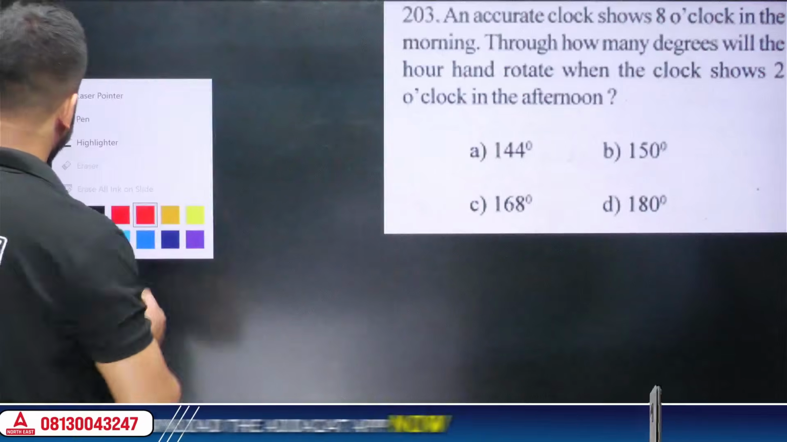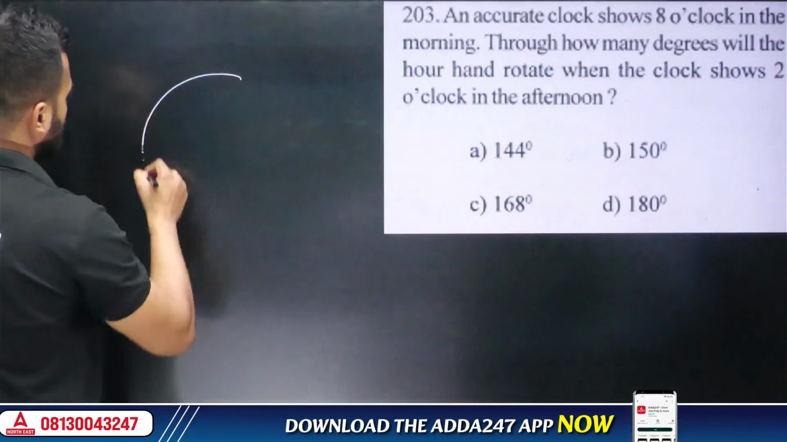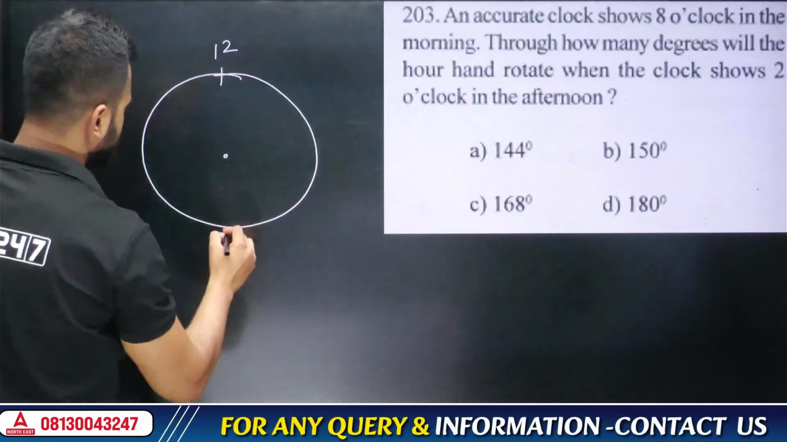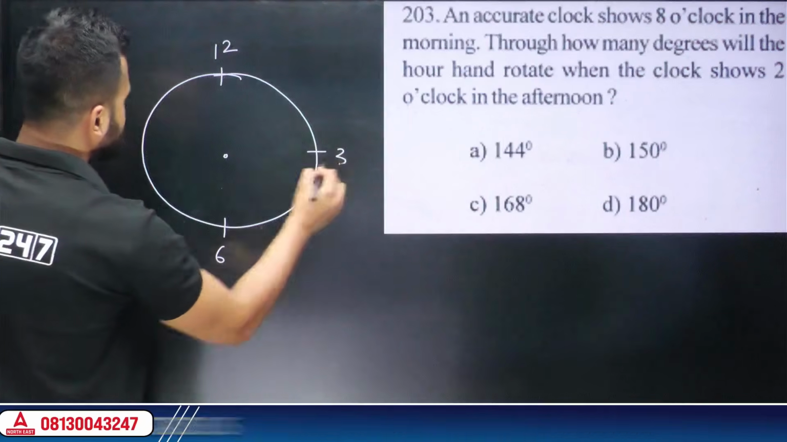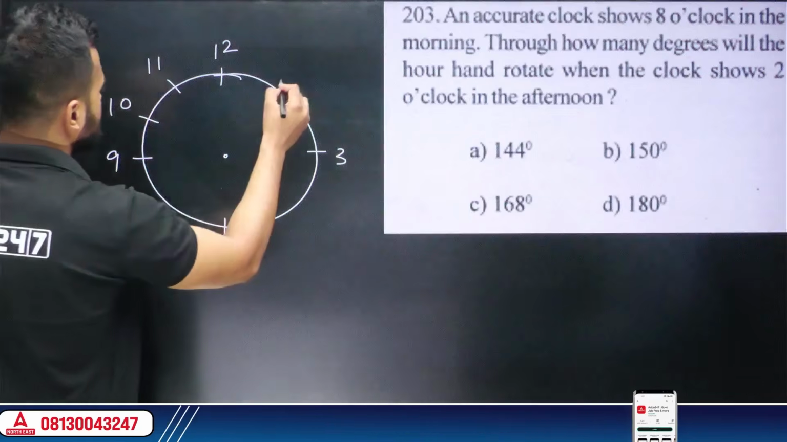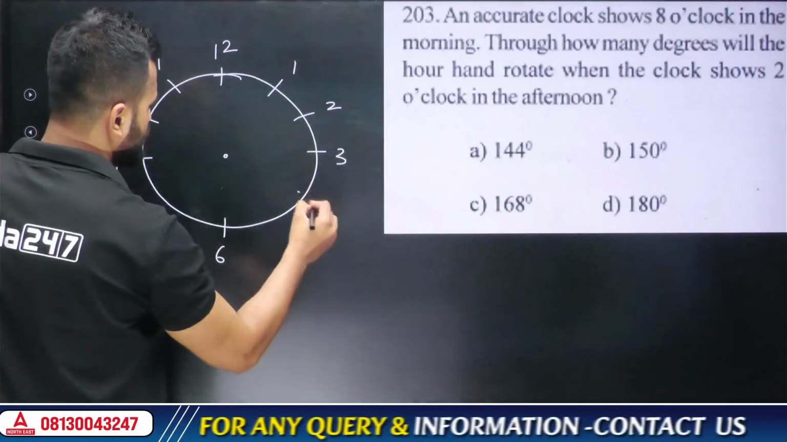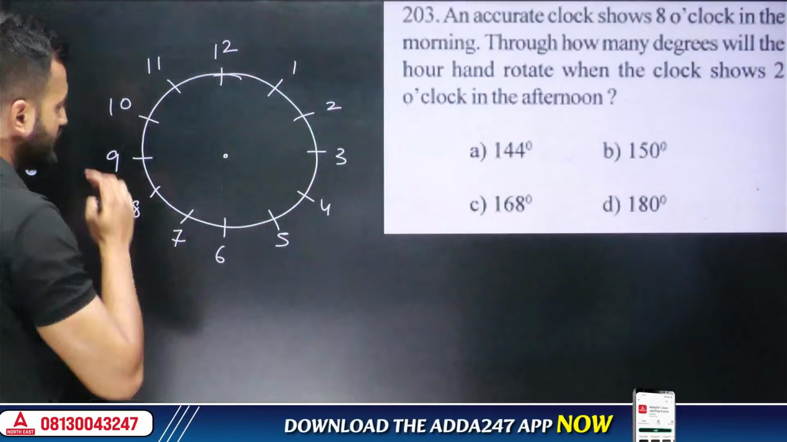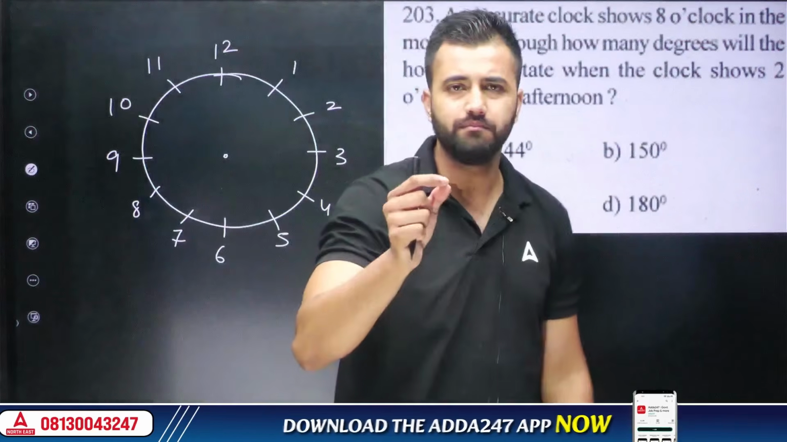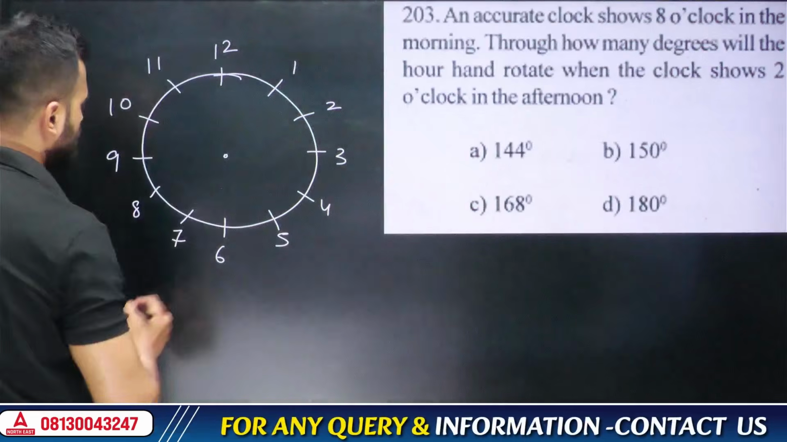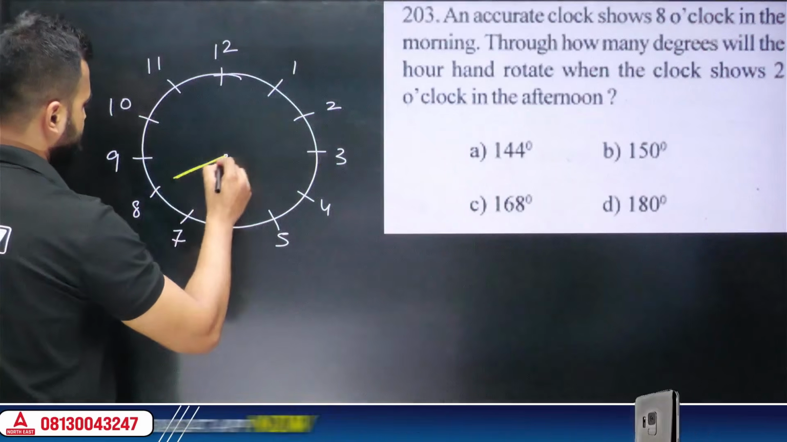See here. We'll draw a clock quickly in our examination. Okay. Just write down here 12. This would be 6. This would be 3. This would be 9. 10, 11, 1, 2, 4, 5. 7 and 8. Okay. Now, what is the time? So it is 8 o'clock. 8 o'clock. So when it's 8 o'clock, your hour hand should face this side.